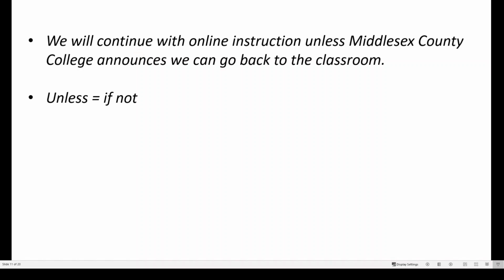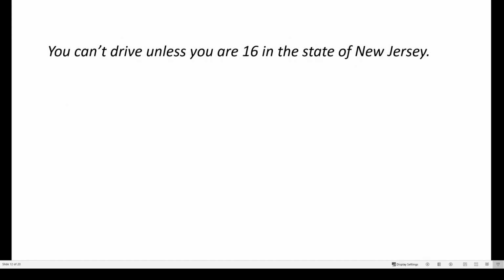Let's look at another example. You can't drive unless you are 16 in the state of New Jersey. Here again we have the word "unless," and remember, we need to have a required condition to have a particular result.